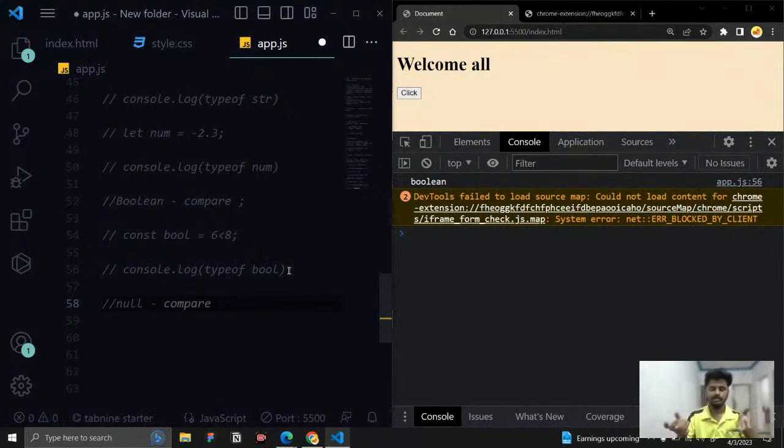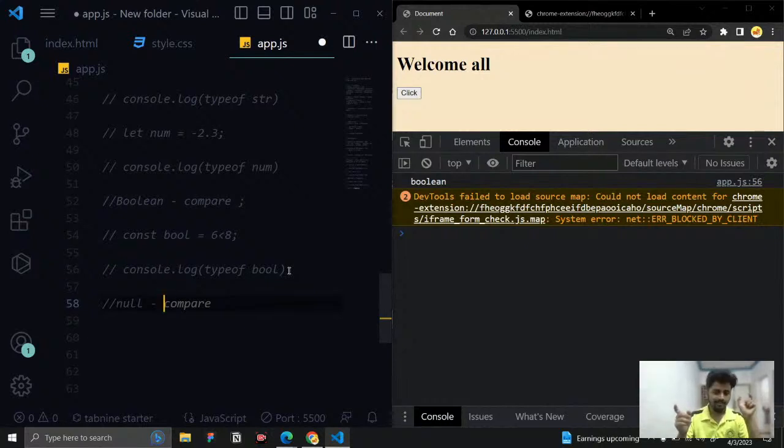Just imagine you go for a blood test, and in a particular column they mention null, and in another there is an empty space. Two columns are there: one is filled with null and another one is empty space. The meaning of null is also empty, and the empty space is also empty, but they are not both the same. Why?